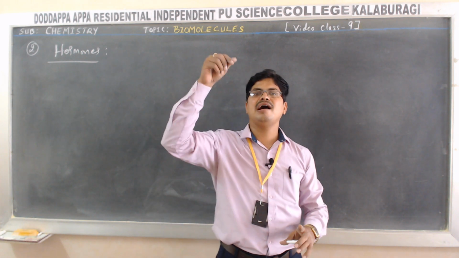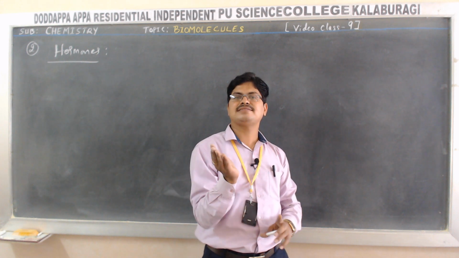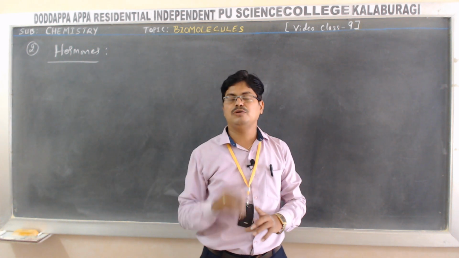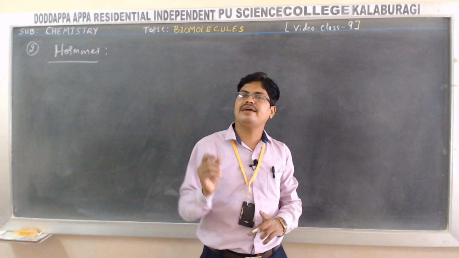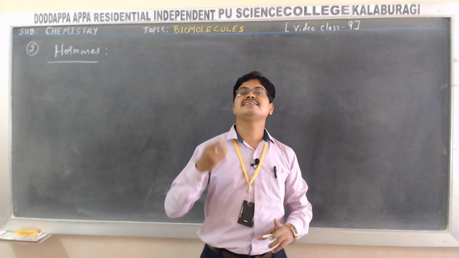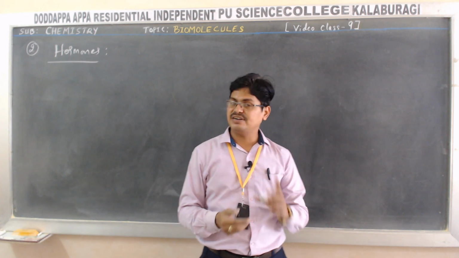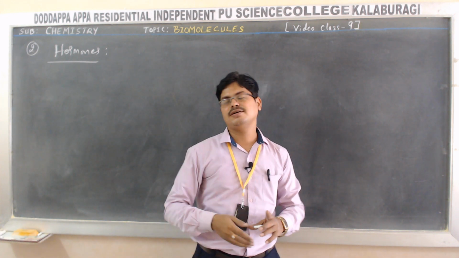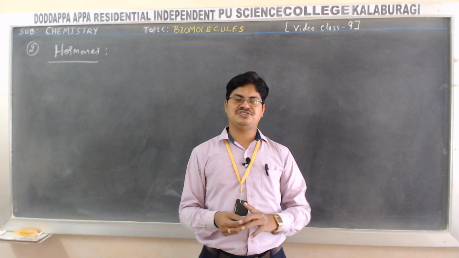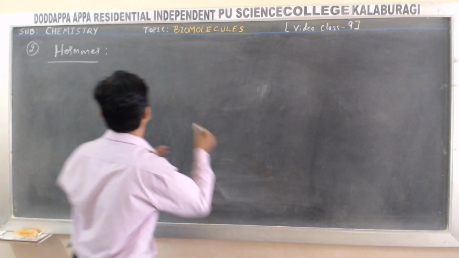Blood carries them to the particular tissue or organ where a particular physiological activity is initiated. Hormones are also called biochemical messengers.